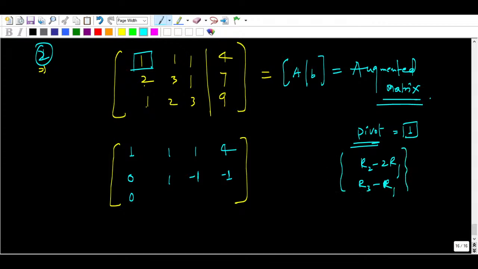These are the two row operations you are doing. Okay. So now you might be thinking, sir, it is a new concept. No, it is not a new concept. You are deleting the first variable x1, you are deleting x1 now from the second and third, right? So you are eliminating only. So this is what you have done in class 10th, right? But here in terms of matrix, we are saying row operation is there.